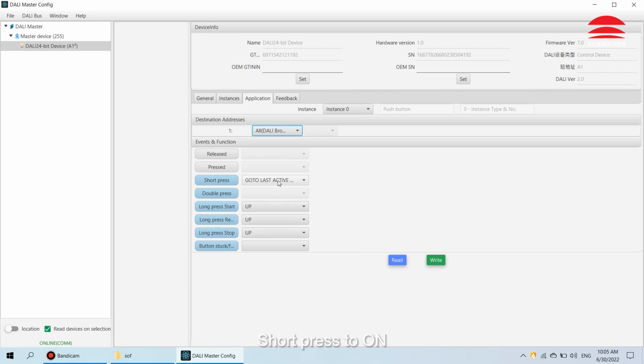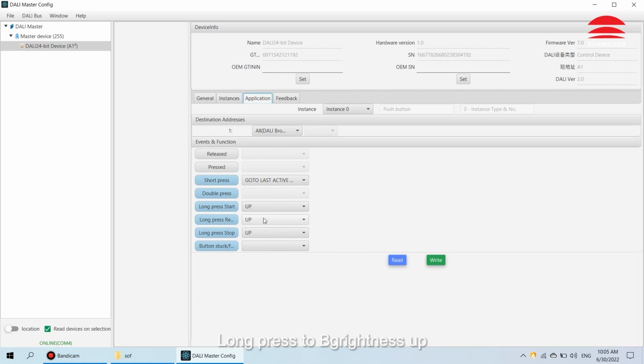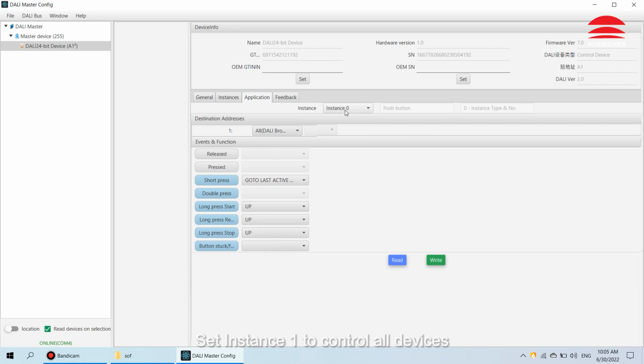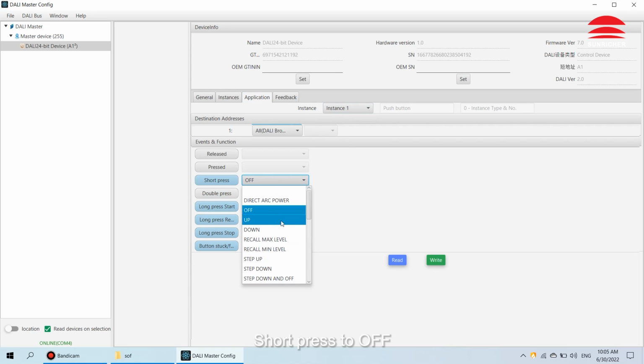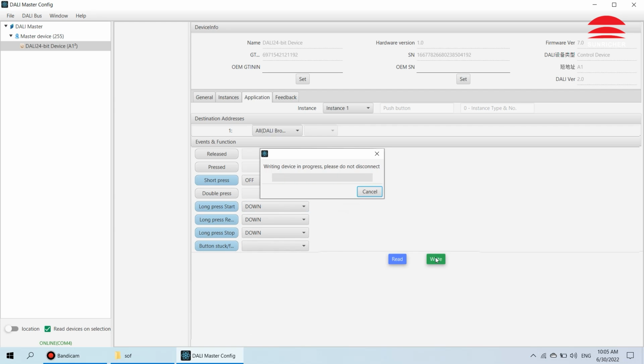Short press to on. Long press to brightness up. Set instance 1 to control all devices. Short press to off. Long press to brightness down. Click to save settings. Done.